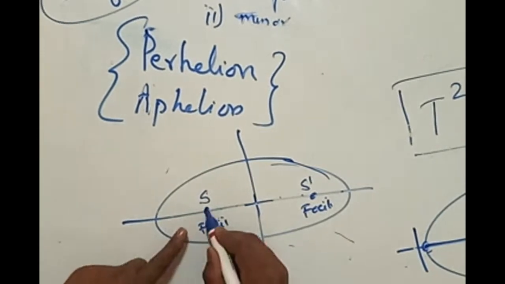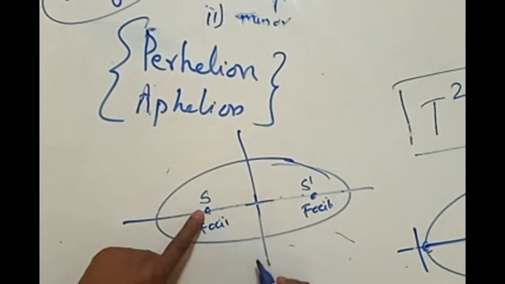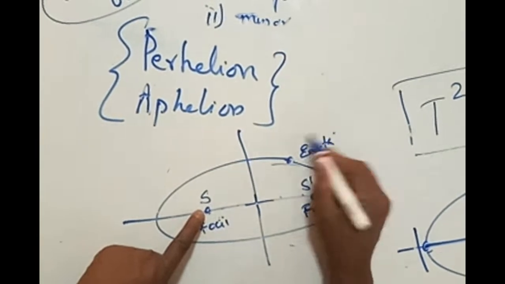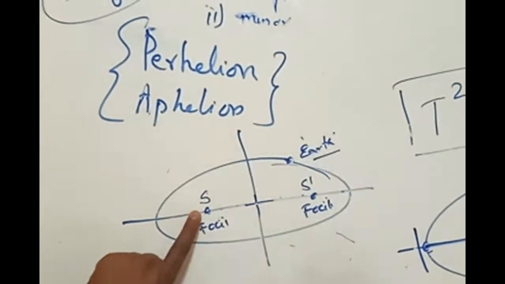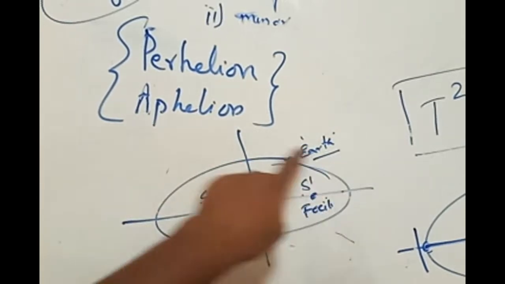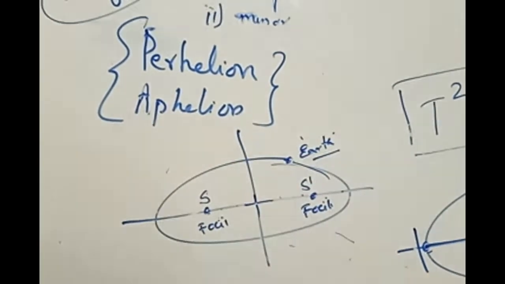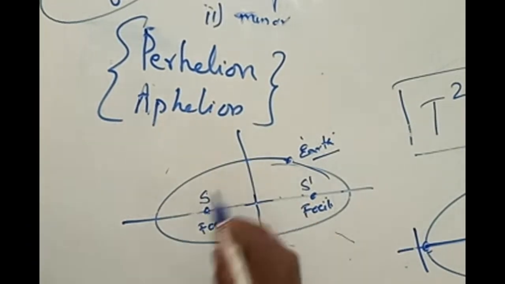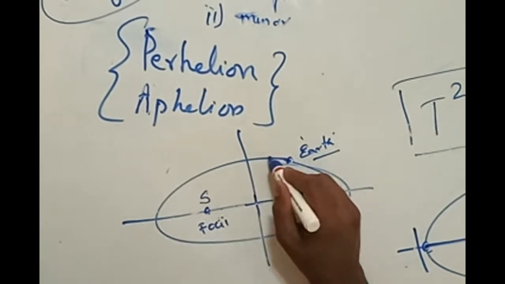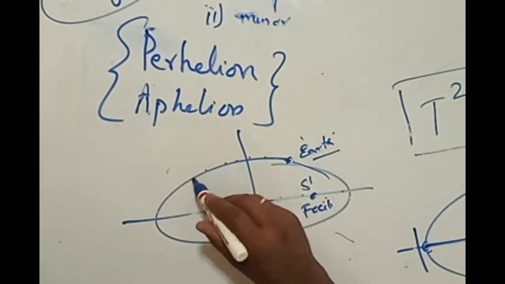If the sun is here, let us suppose the sun is present here, and the Earth is revolving. Concentrate, all of you, listen here. The sun is here, and the Earth is revolving in an elliptical orbit around the sun like this. Now concentrate: if the Earth is revolving, it is going like this.